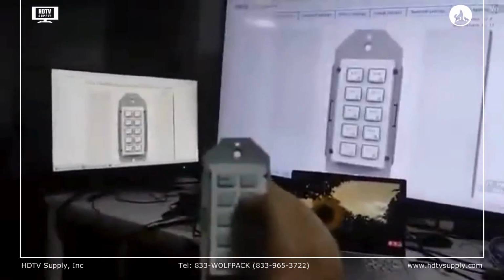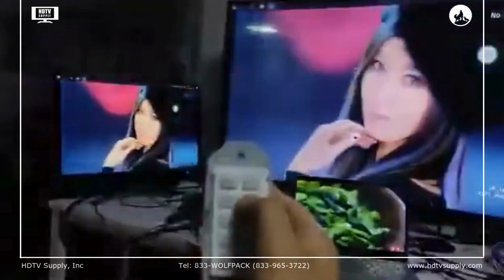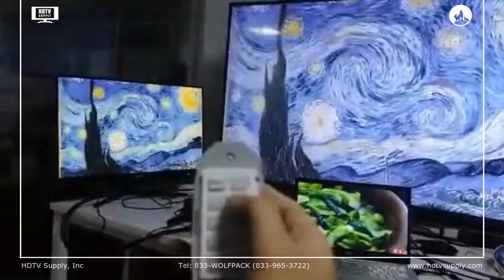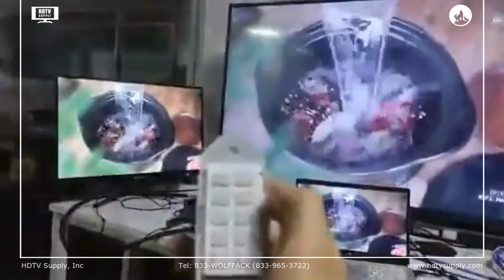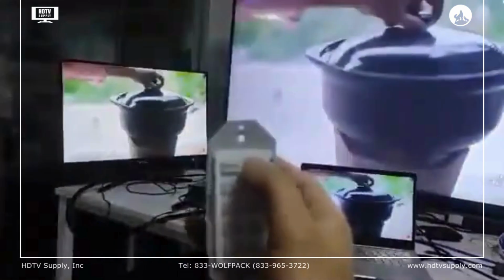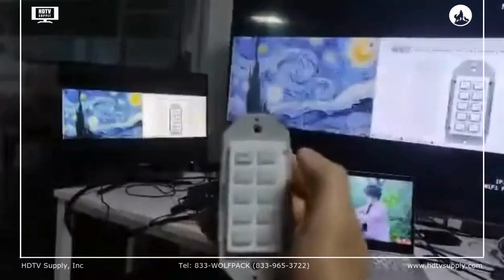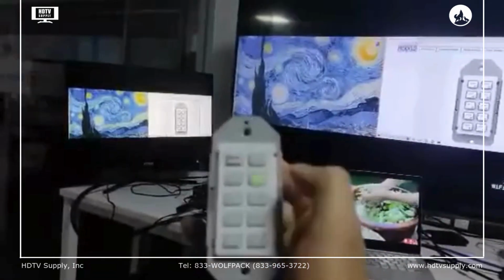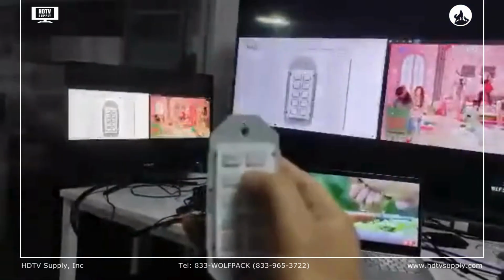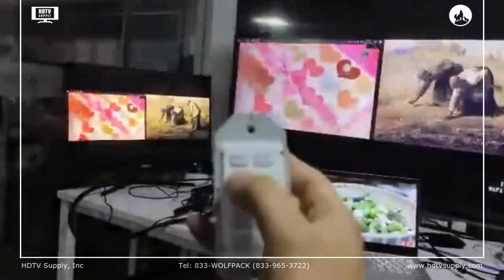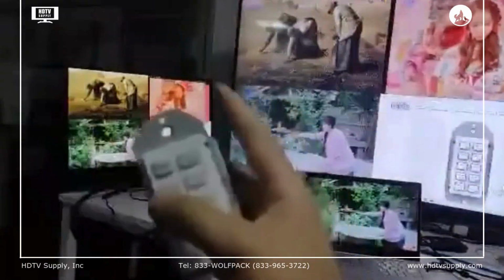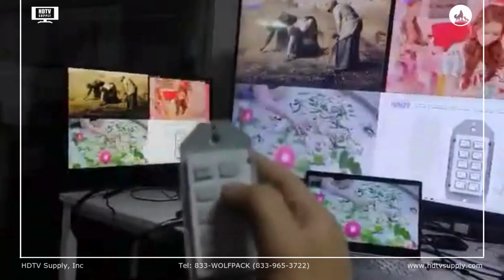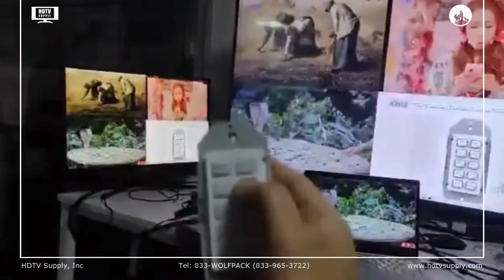So switching to the HDMI 2, this one is the VGA, this one is the HDMI 1, this one is the Type-C, and the second one is going to show 2 pictures on 1 screen. We can also use this one to recycle. This one is showing a quad view, and it's going to show the 4 sources. And we can just press this button to recycle.